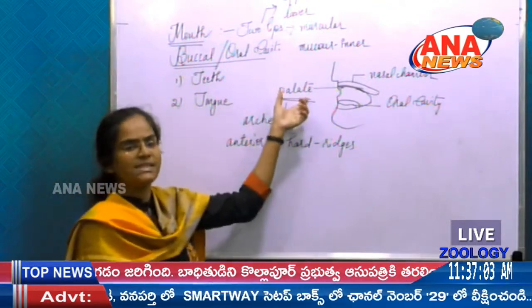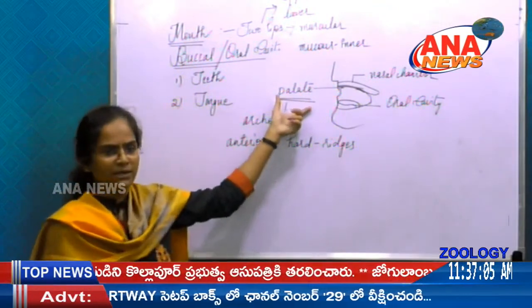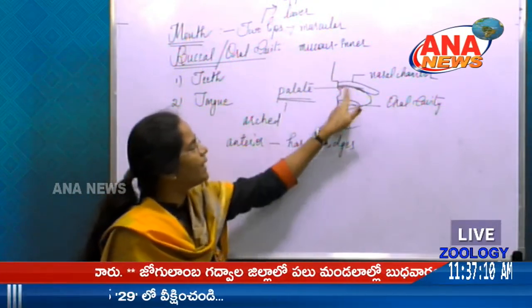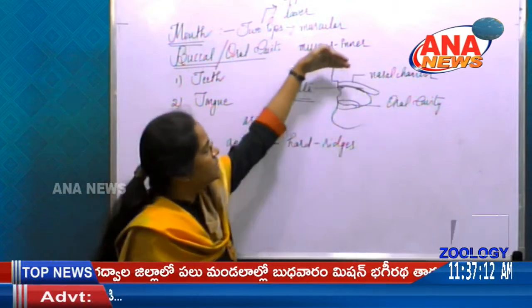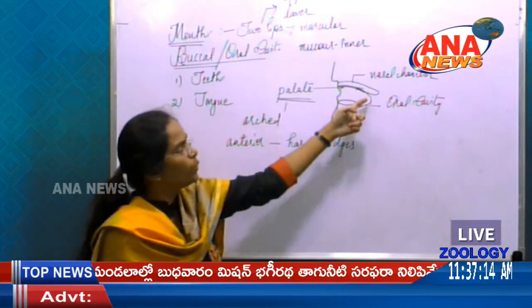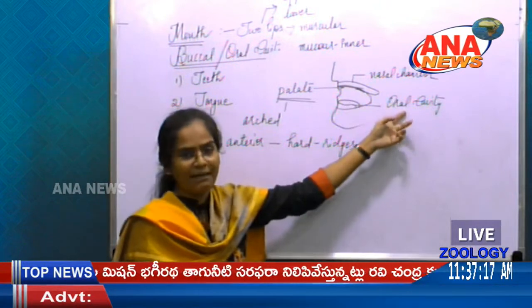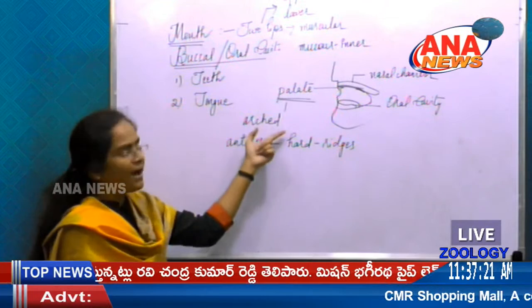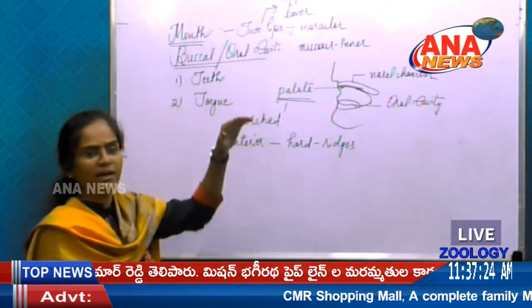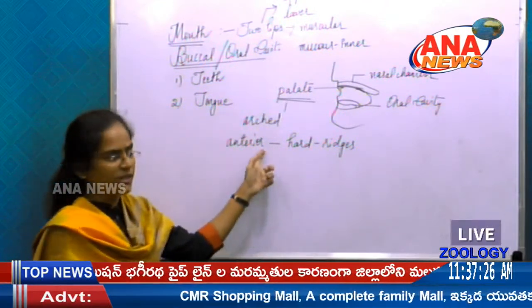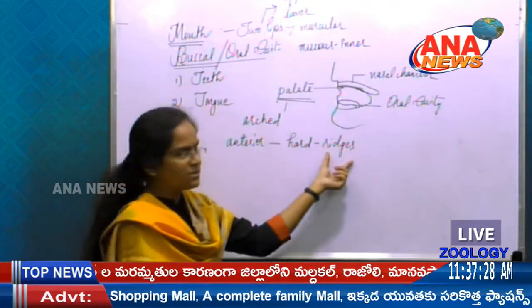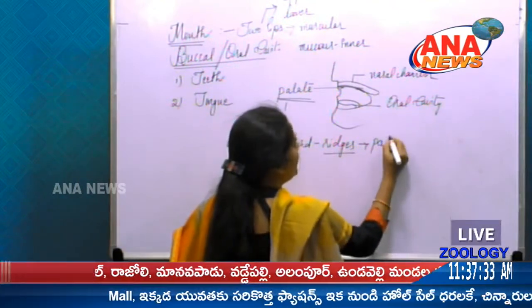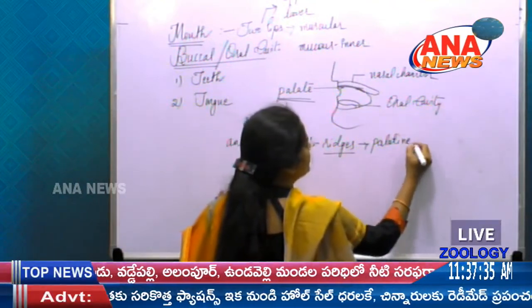Once again I'll repeat: the palate is the hard structure forming the roof of the buccal cavity, which separates the nasal chamber and the oral cavity. The palate possesses an arch structure, arch in the sense it is like a curve, and the anterior region is hard and has ridges, and we call it the palatine rugae.